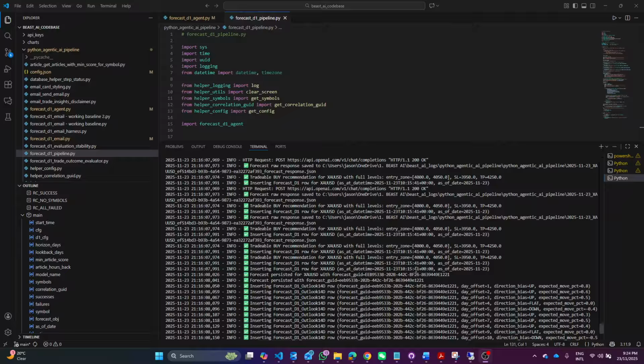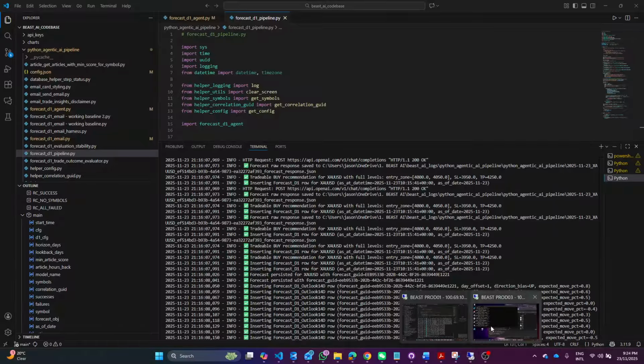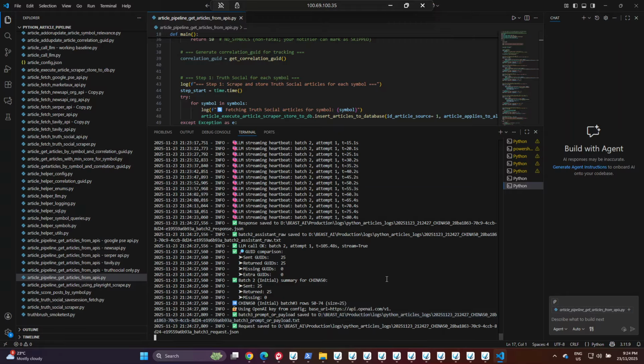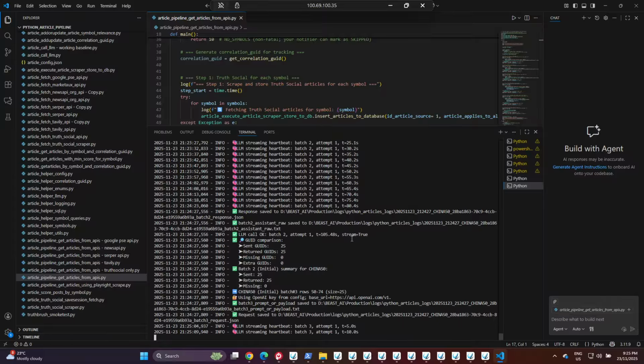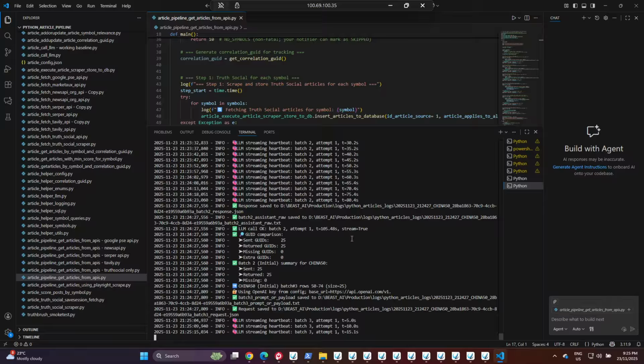Let's have a look at where my Agentic AI is actually getting its data from. To do that, I'm going to go to one of my Beast servers. So I'm going to go over here to Beast number 1 server. Now there's a whole heap of Python code here. What this code is actually doing is it's pulling data from various places, APIs and services on the internet, including Google search and so forth. The Agentic AI is using this information. It's really, really hungry. Like the more information you give it, the better the prediction is going to be.